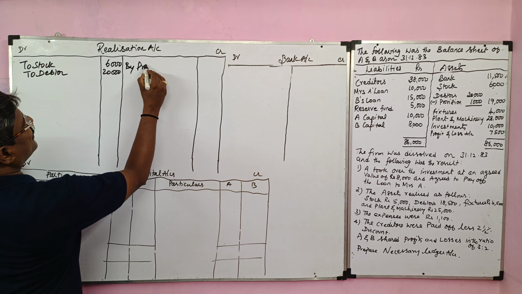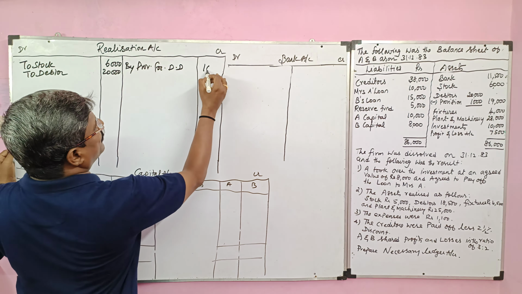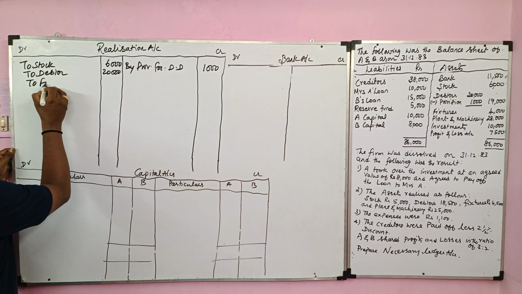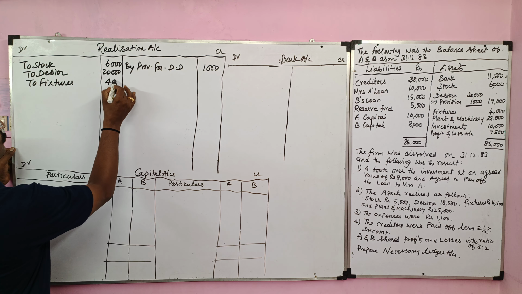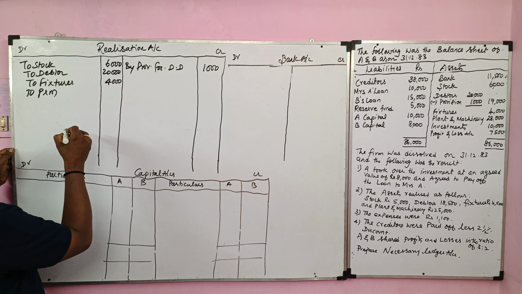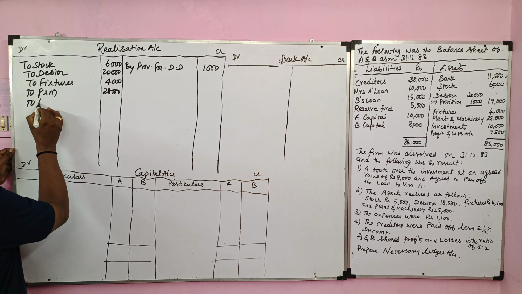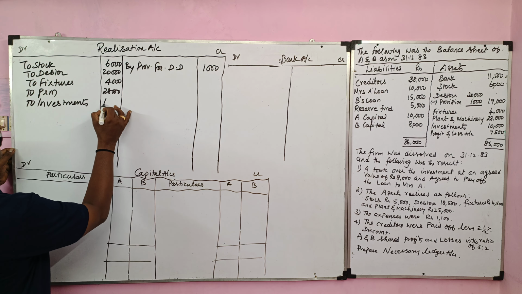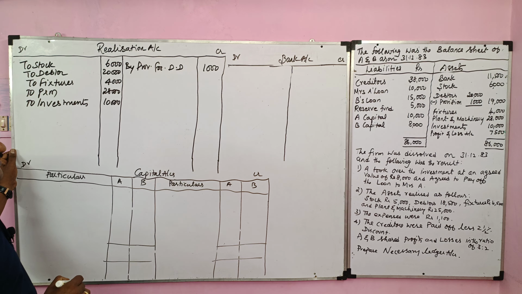Provision for doubtful debts should be treated as a liability. For this, we need not make payment. Then we have fixtures, balance sheet value 4,000. Then plant and machinery, book value 28,000. Then investment, book value 10,000. Profit and loss account should be transferred to the partners' capital accounts.